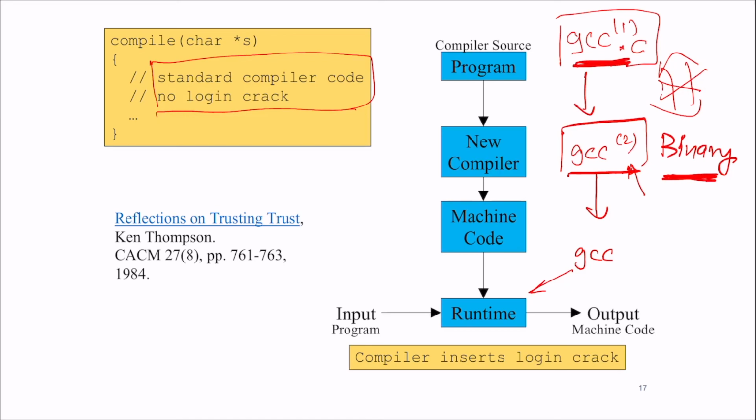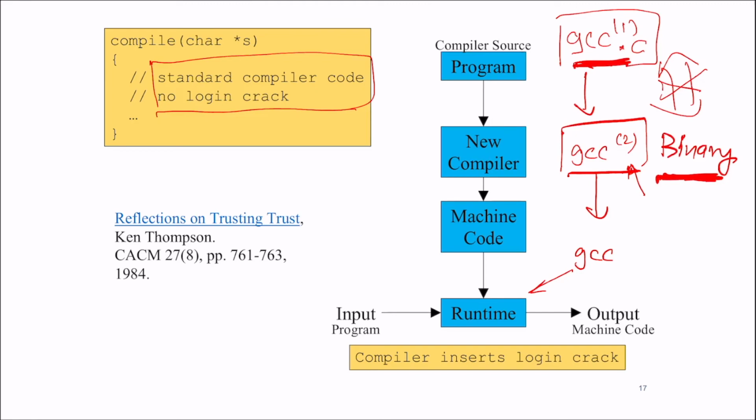Is the binary actually equivalent to the source code? The one way to do that is by checking whether everything that is inside the binary actually corresponds to the source, like disassembling the binary to see if the source code you get out is equivalent to the source code that you were given. So even if the code is open source, you still have to trust the binary when you're running a compiler.